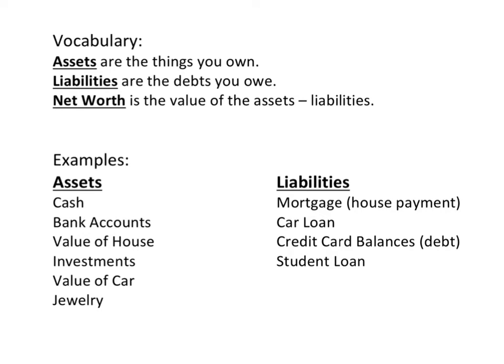Net worth is the value of assets minus liabilities. So the stuff that you own minus the stuff that you owe. Here are some examples of assets and liabilities. So assets could be cash, bank accounts, value of house, investments, value of car, jewelry. Liabilities are mortgage, which means house payment, car loan, credit card balances, and student loan.